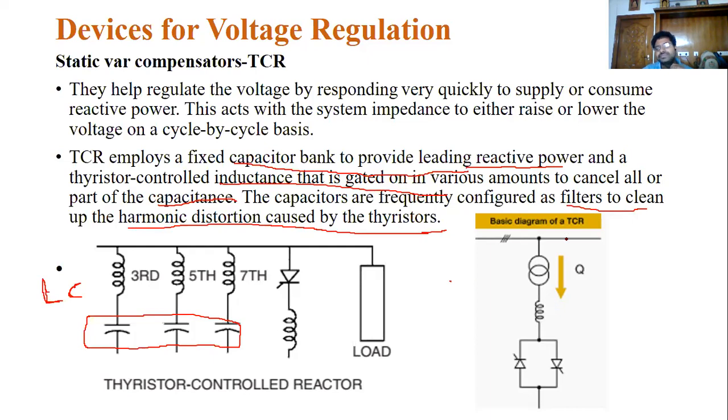How is this connected to the system? Now see this, I will draw it here. This is the source Vs. This is the transformer. This is the impedance. This is the load. Where can you connect this? At a point of common coupling. It is connected at the PCC, the point of common coupling. You know that? What is that?